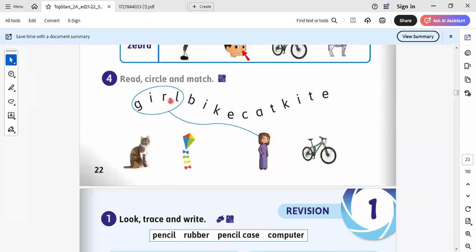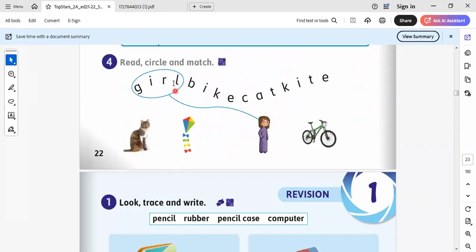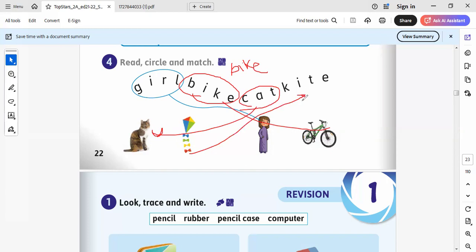Here we have a puzzle where we collect the letters to make a word. Here is girl. Here is what? Here is bike, written like this. Here is cat. It will be cat. And the last one, it's not girl. I will write it. Bike, cat, and kite.